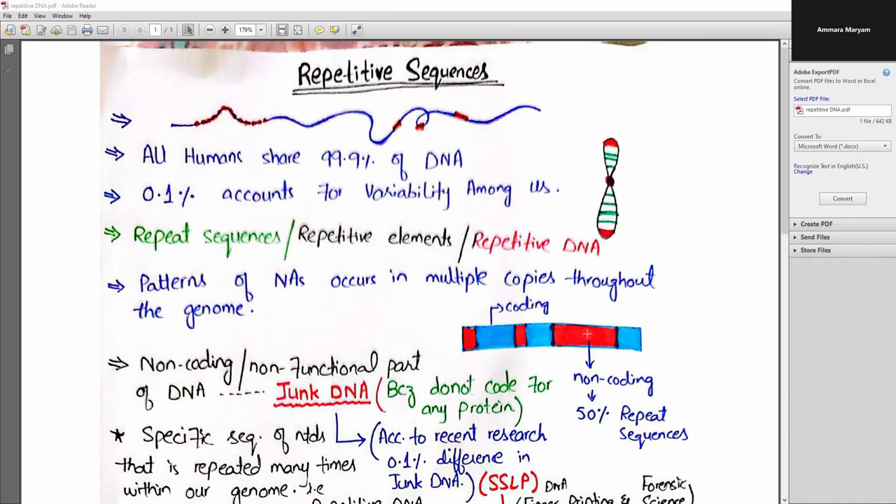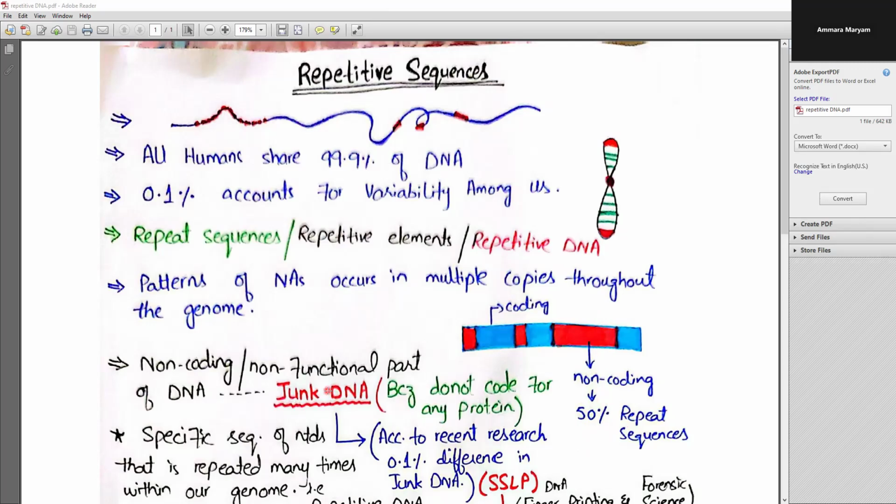Similarly, these portions in red are the non-coding sequences, the non-coding genome. And among this non-coding genome, about 50% of the non-coding DNA belongs to the repetitive elements, repetitive DNA, repeat sequences.